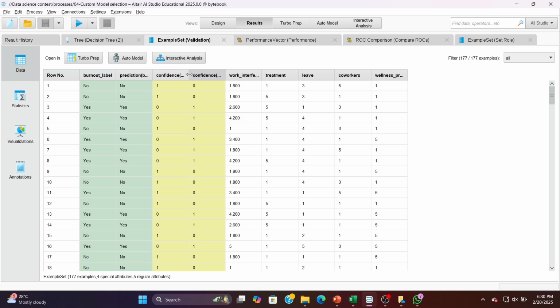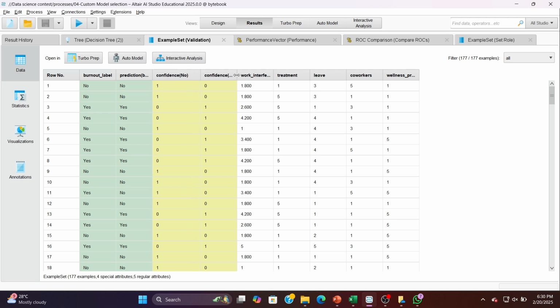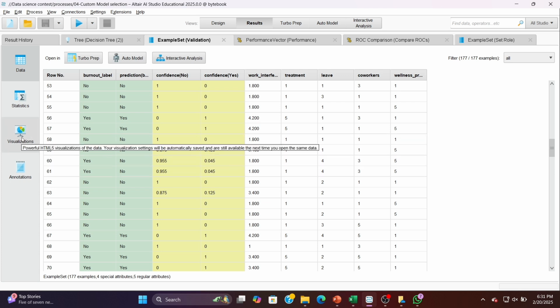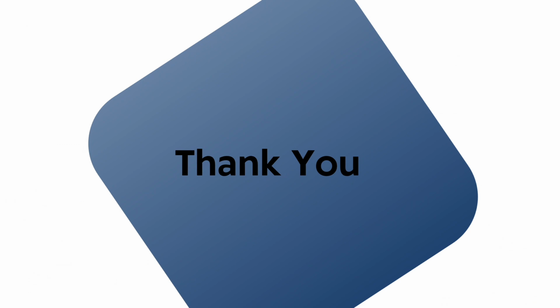As you can see, using auto model simplifies the process significantly. It automates data preparation, model comparison, and evaluation, saving time and effort. So, with this approach, we not only get reliable predictions for burnout risk, but also gain insights into the factors influencing burnout in the workplace. So, thank you for your time, and I hope this explanation helps you understand how we transformed the data, applied machine learning models, and compared the performance to achieve the best results.